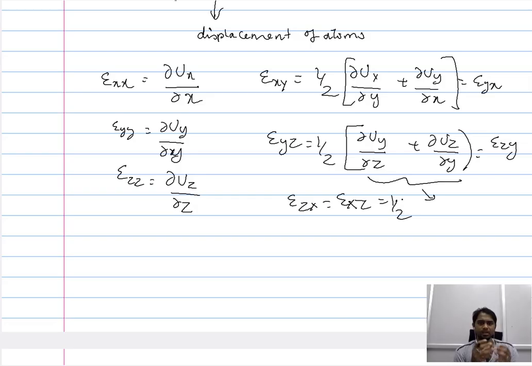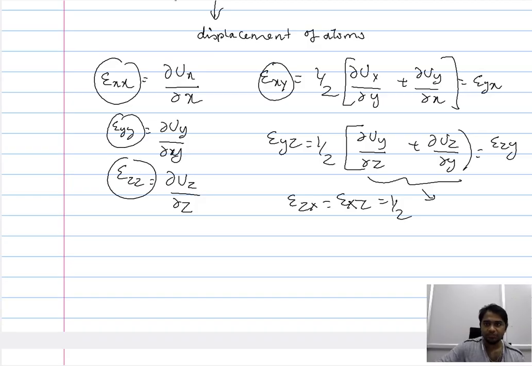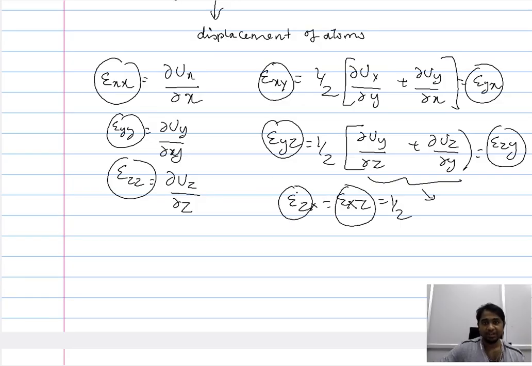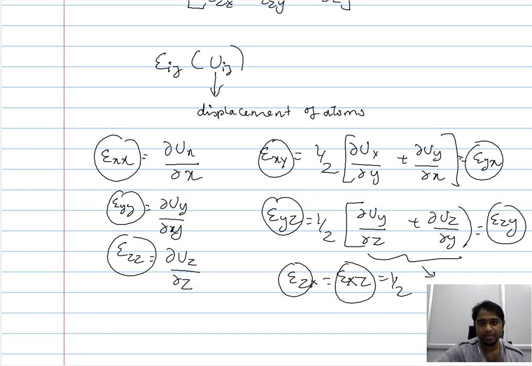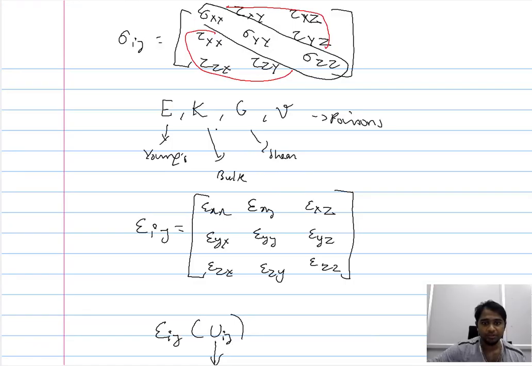So now we have calculated the 9 components of strain by considering the displacement exhibited by the atoms in different directions. Based on these 9 components of strain, we can subsequently calculate the 9 components of stress.